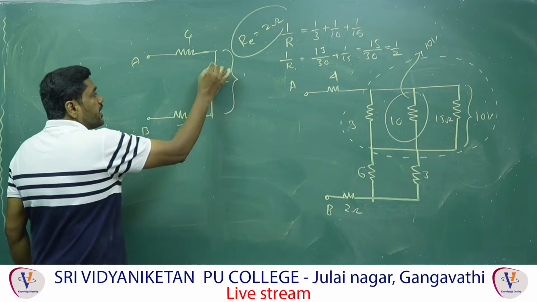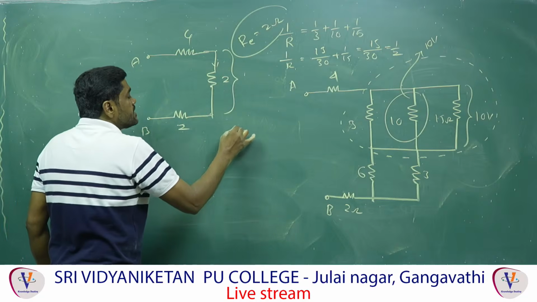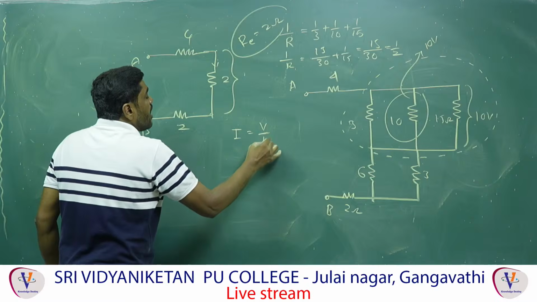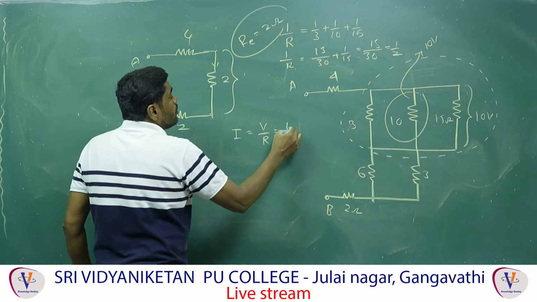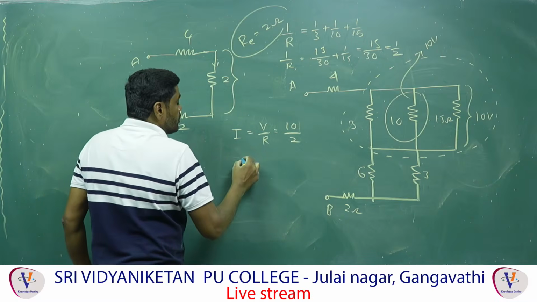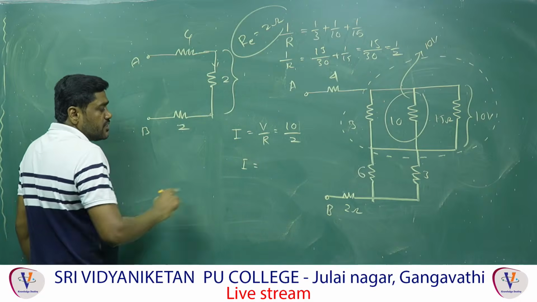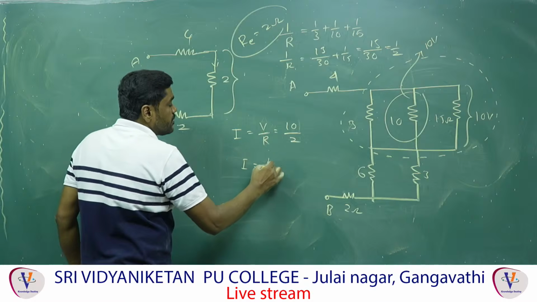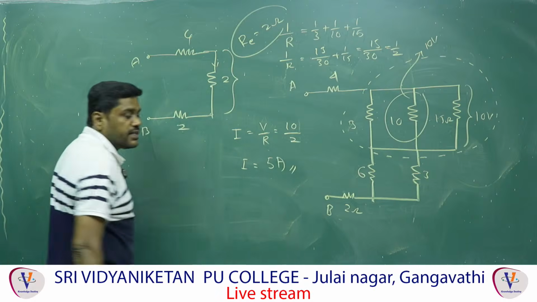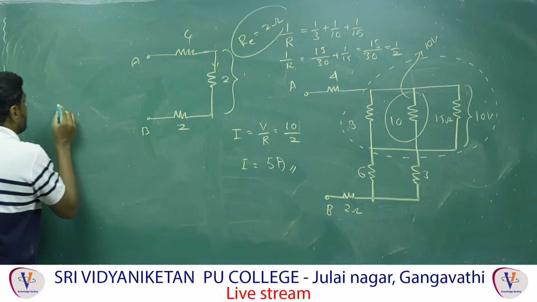Therefore now, what is the current that passes through it? Therefore, I is equal to V by R. Now that is equal to 10 by 2. So that is equal to what? Because the 4 ohm, 2 ohm, 2 ohm are all in series, I is equal to V by R, that is equal to 5 amperes. We can get it correct. Therefore now, what is the final value?